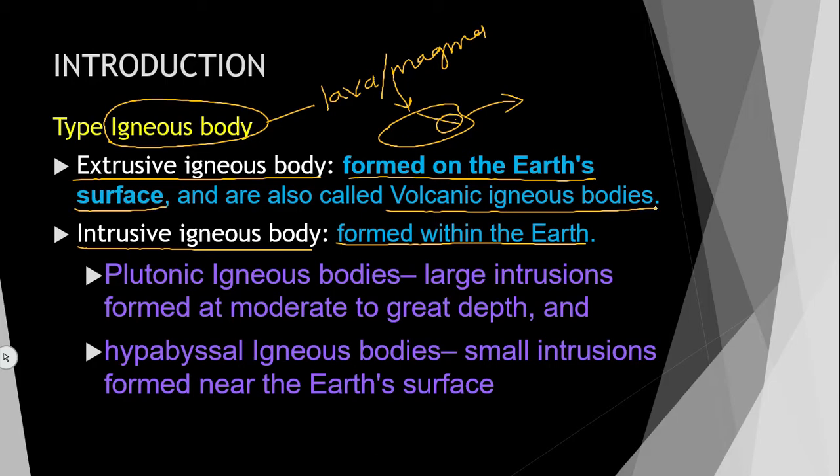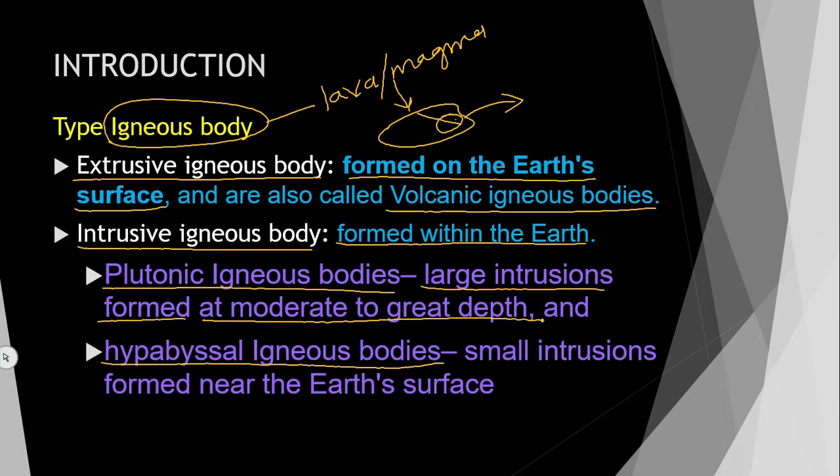The intrusive igneous bodies are again divided into two: plutonic igneous bodies and hypabyssal igneous bodies. What are these two terms? When a large intrusion forms at moderate to great depth from the surface of the earth and solidifies into igneous rock, those bodies are called plutonic igneous bodies or plutonic igneous rocks.